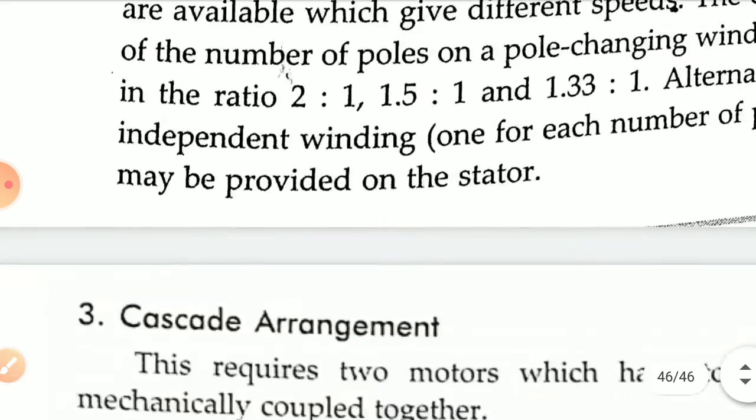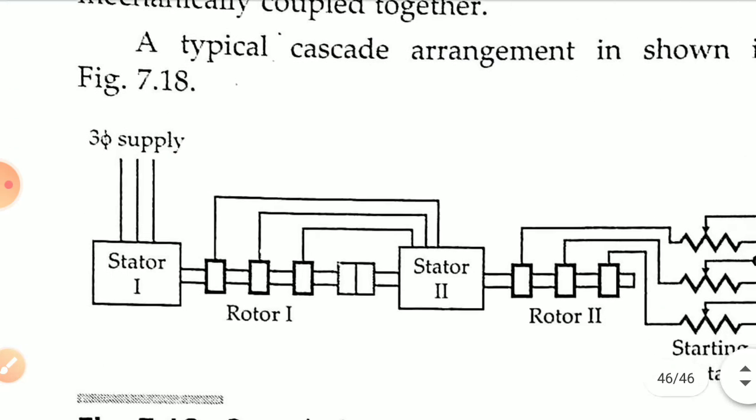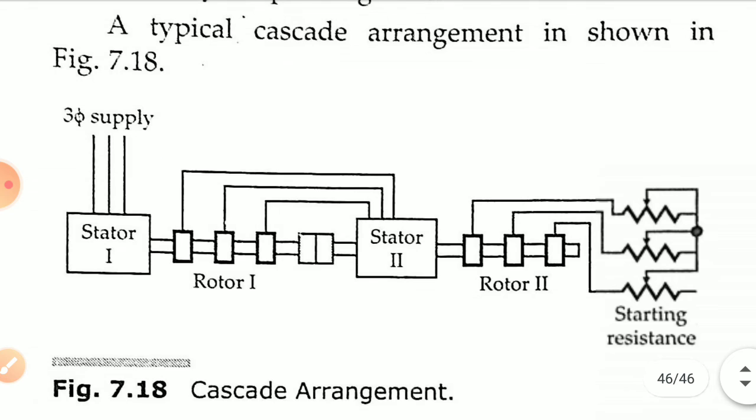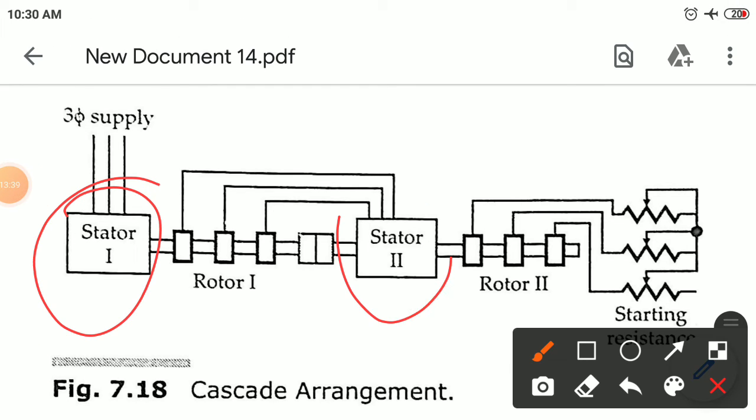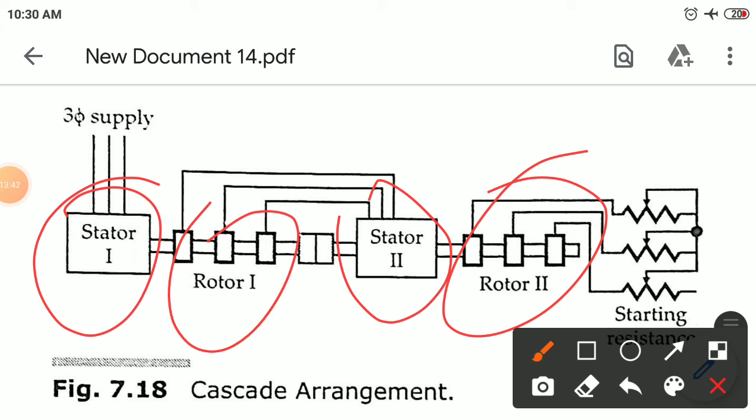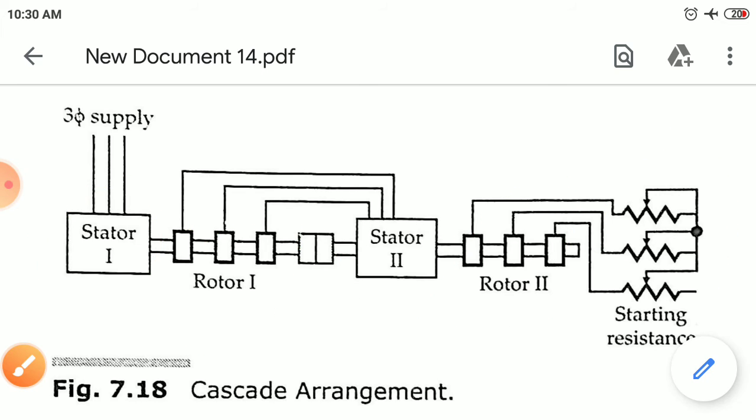Another important method is the cascaded arrangement. This requires two motors which are mechanically coupled together. We have stator 1, stator 2, rotor 1, rotor 2, and this is the starting resistance. A typical cascaded arrangement is shown here.